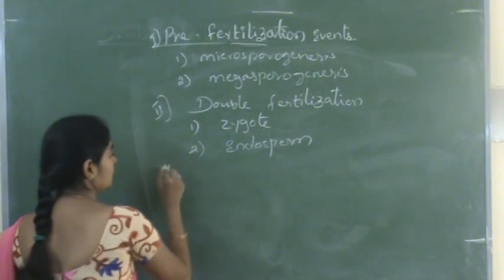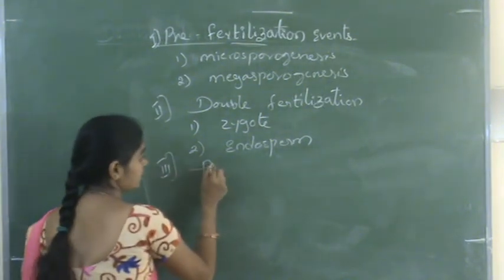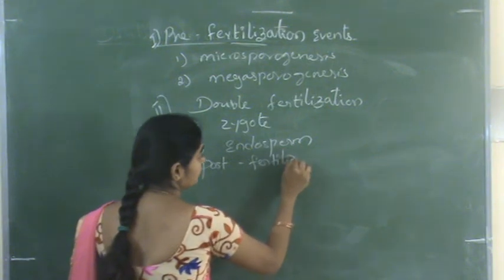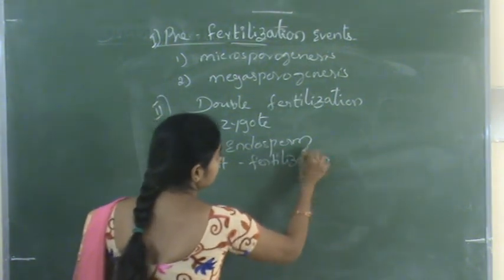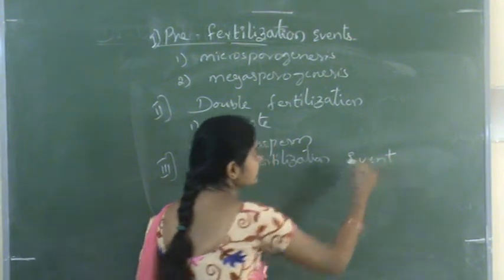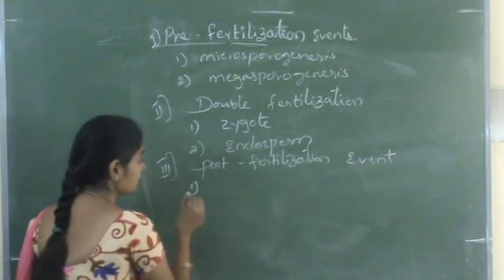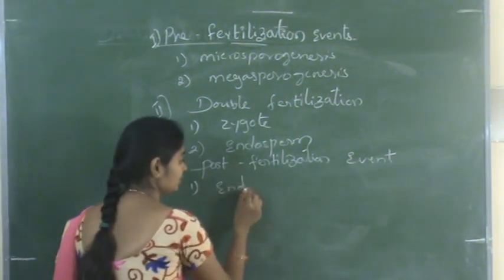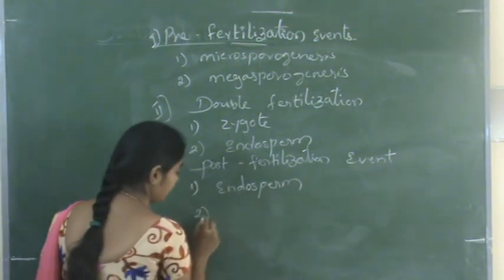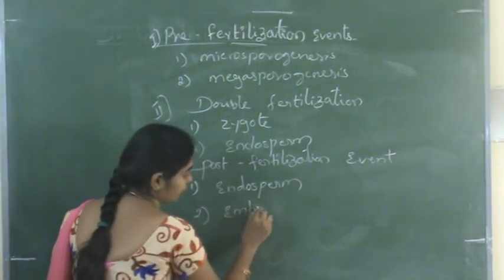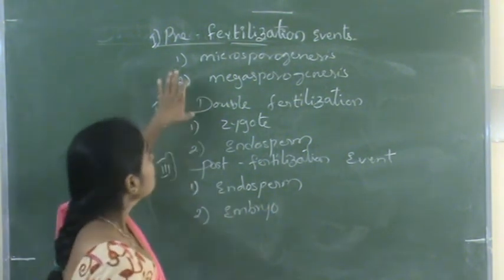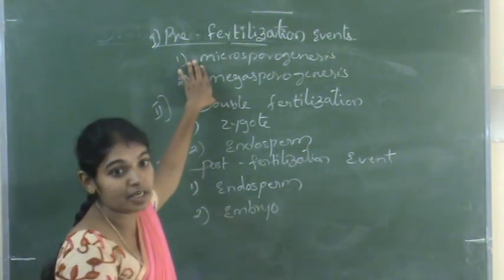Then post-fertilization events. In this, we discussed the endosperm, then development of the embryo. So these are the sexual reproduction events in the angiosperm.